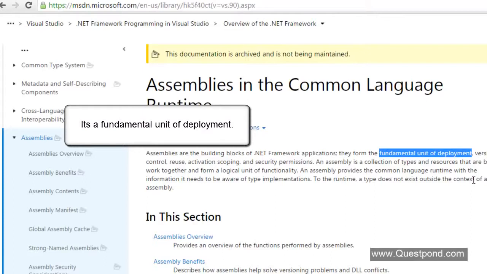Now, English is my second language. I know if you are a person from the US or from the UK or from an English speaking country, you can understand this. But believe me, when I first read this, it was very difficult for me to understand what exactly it means, right? So let me put it in simple words.